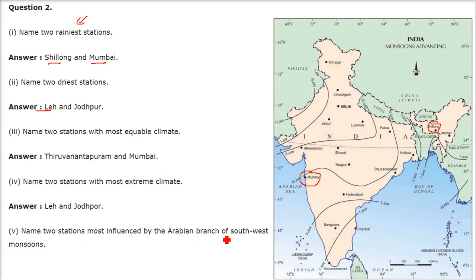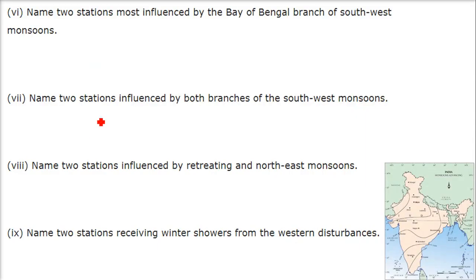Name 2 stations most influenced by the Arabian branch of southwest monsoon. So this is the Arabian Sea, this is the Arabian branch. It's Mumbai and Thiruvananthapuram. Name 2 stations most influenced by the Bay of Bengal branch of southwest monsoons. So we have this place, it enters from the Kolkata area. So Kolkata and then Shillong.